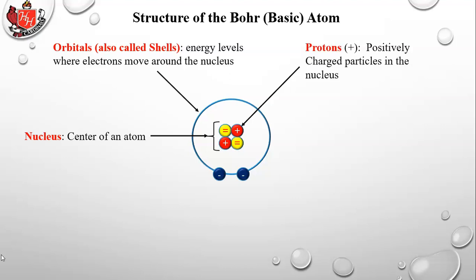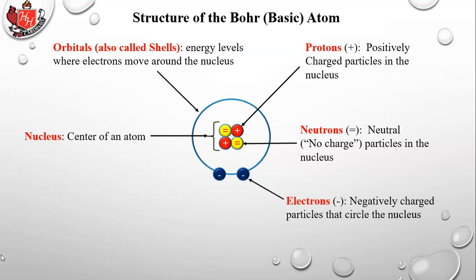Inside the nucleus are two of the three particles. Protons, positively charged particles in the nucleus, and neutrons are neutral or no charge particles in the nucleus. So the electrons fly around the nucleus. They're attracted to the nucleus by the protons. Remember, positive attracts negative. So that's what keeps the electrons from flying away out into space. Scientists still cannot totally understand why the electrons don't just get sucked into the nucleus, but they don't. So why doesn't the electron, it's attracted to the proton, why doesn't it just simply fall into the nucleus? And the answer is that's still not completely known.